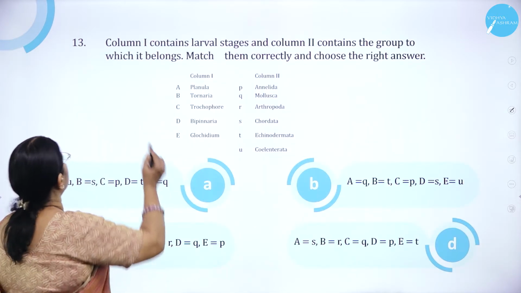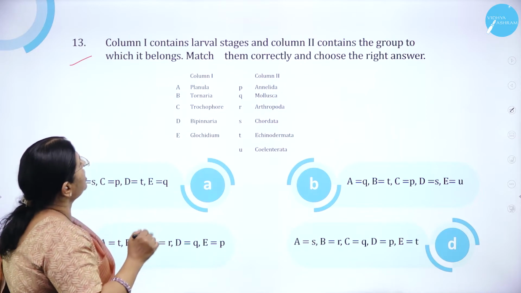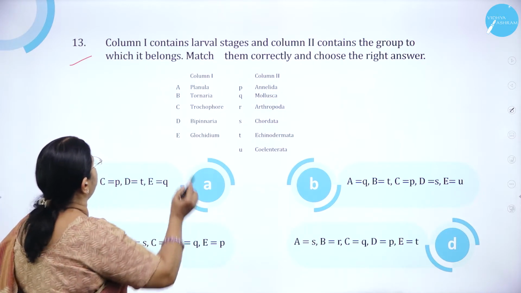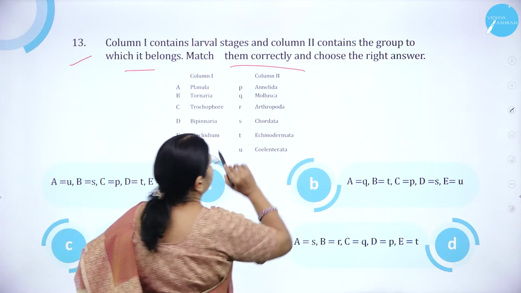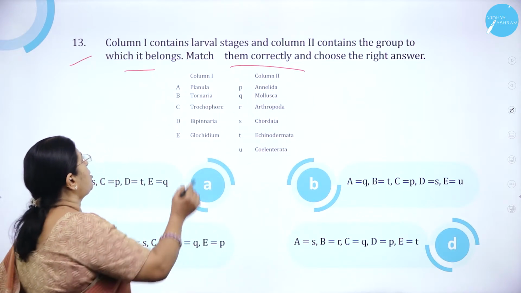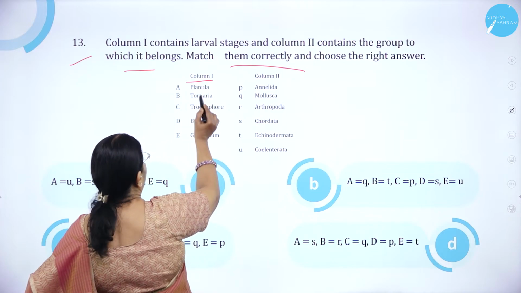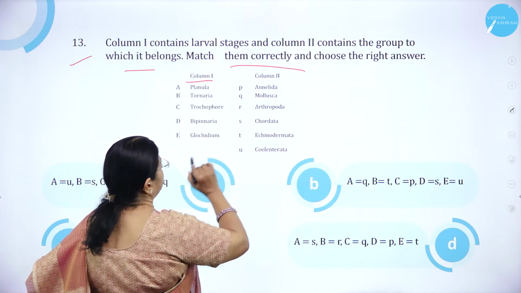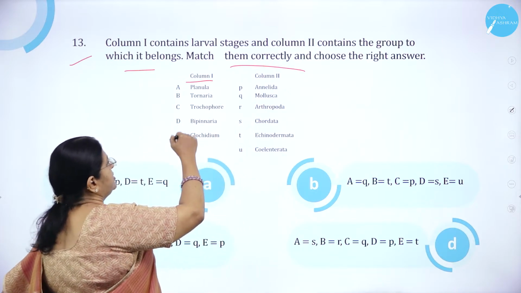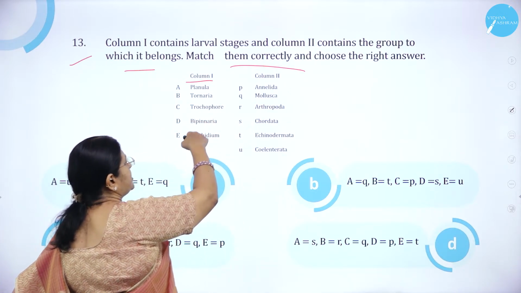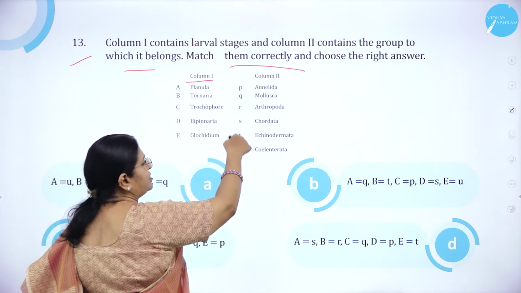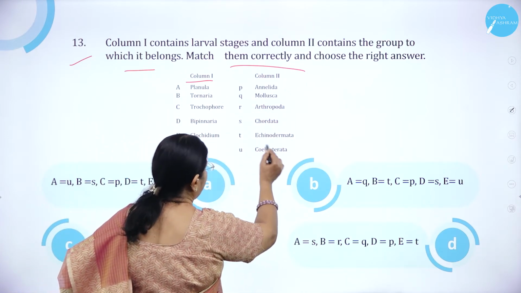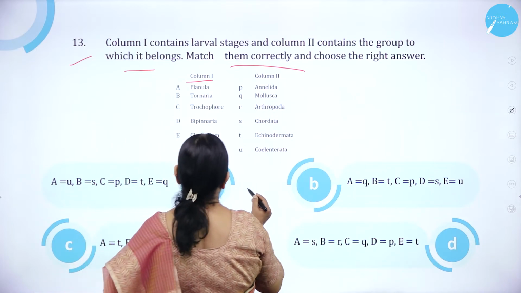Moving on to question number 13. Column 1 contains larval stages and column 2 contains the group to which it belongs. Match them correctly and choose the right answer. So column 1: Planula, Tornaria, Trochophora, Bipinnaria, Glochidium. Where do you come across these larval stages? All these are the names of the larval stages, and the groups are Annelida, Mollusca, Arthropoda, Chordata, Echinodermata, Coelenterata.